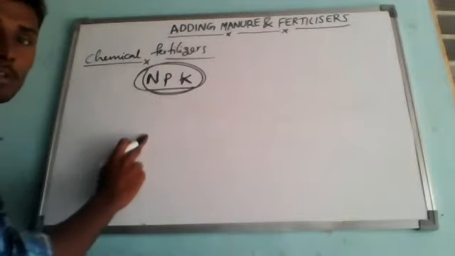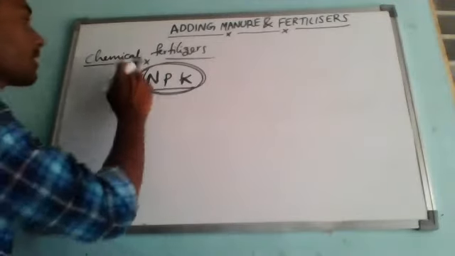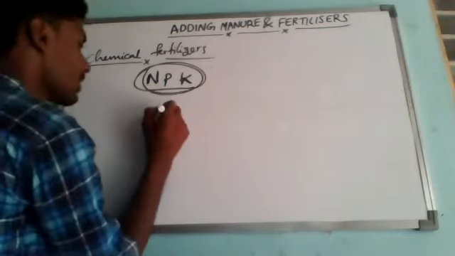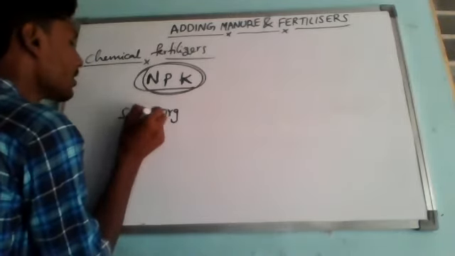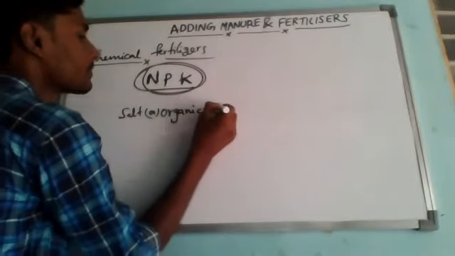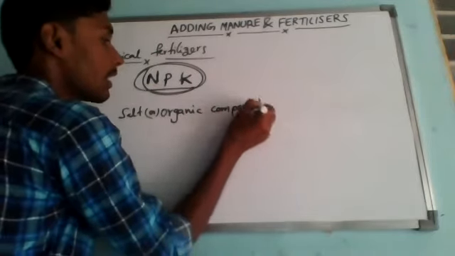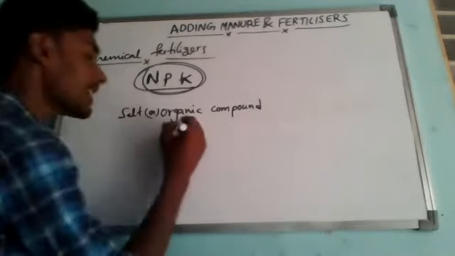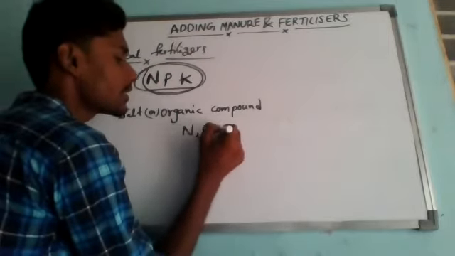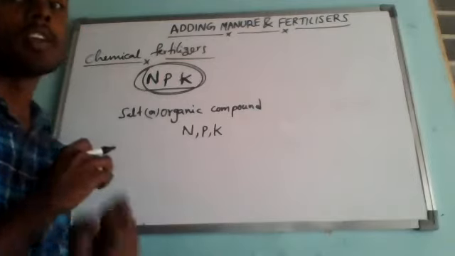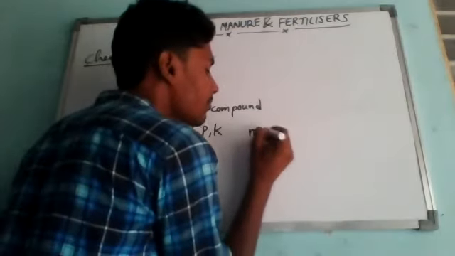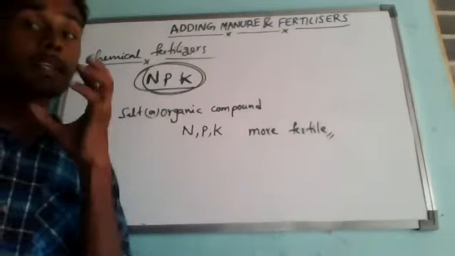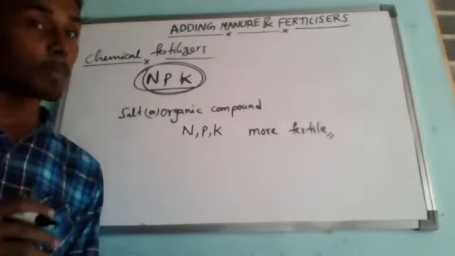So we have to supply this to the soil using chemical fertilizers. A chemical fertilizer is a salt or organic compound containing the necessary plant nutrients like NPK, nitrogen, phosphorus, and potassium, to make the soil more fertile. A chemical fertilizer is rich in particular plant nutrients.